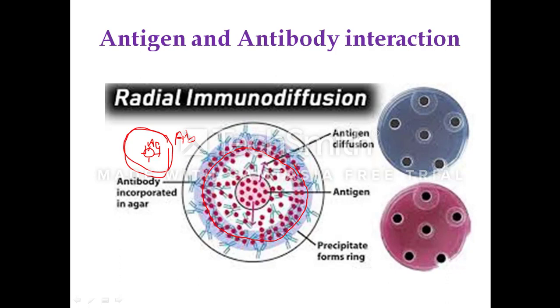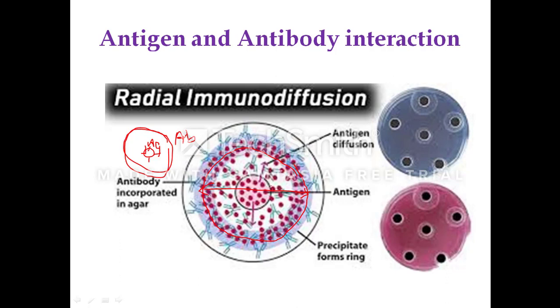The area of the precipitin ring is proportional to the concentration of the antigen. By comparing the area of the precipitin ring with the standard curve, the concentration of the antigen can be calculated in the case of radial immunodiffusion.